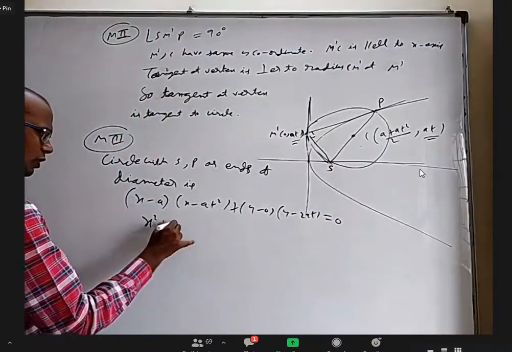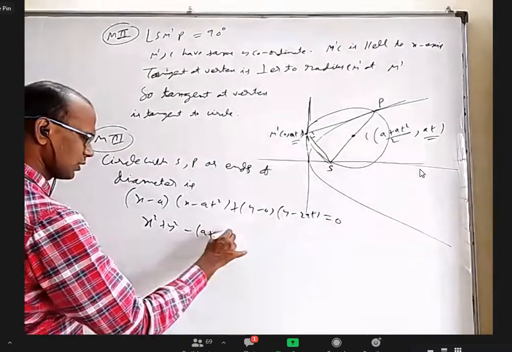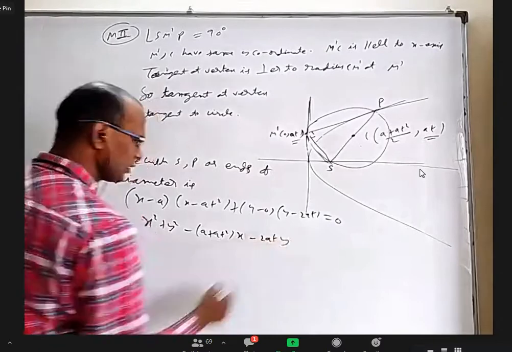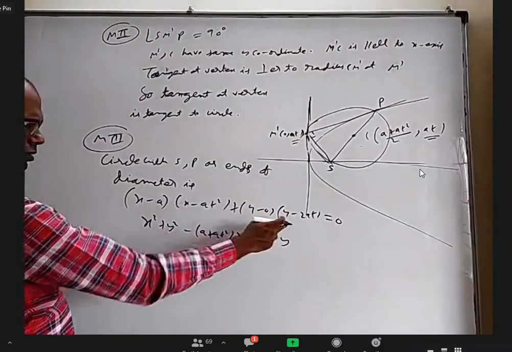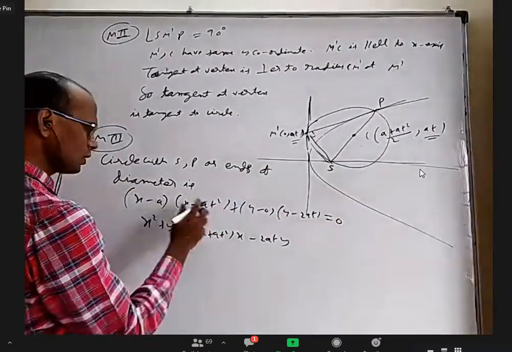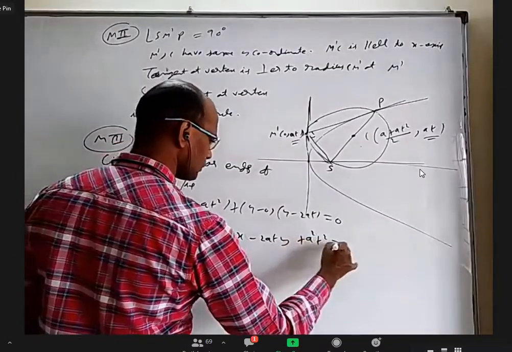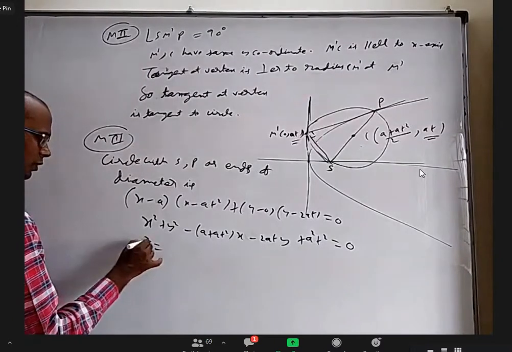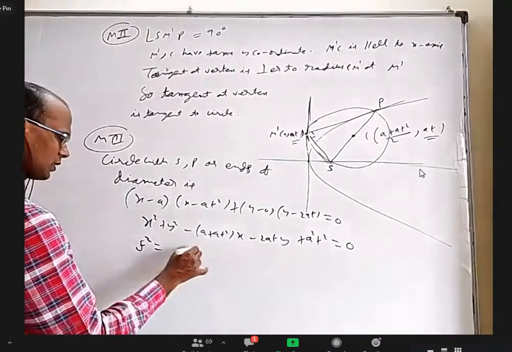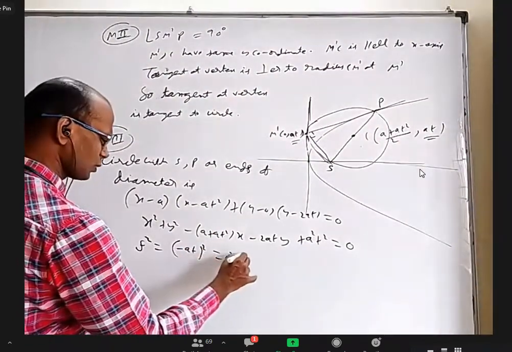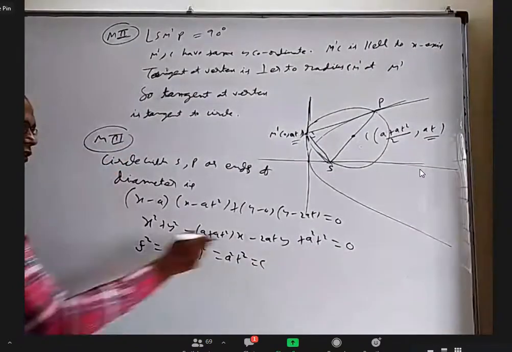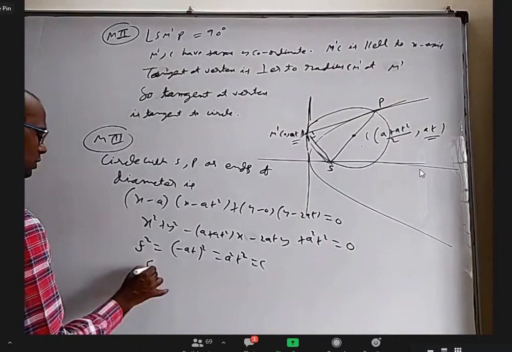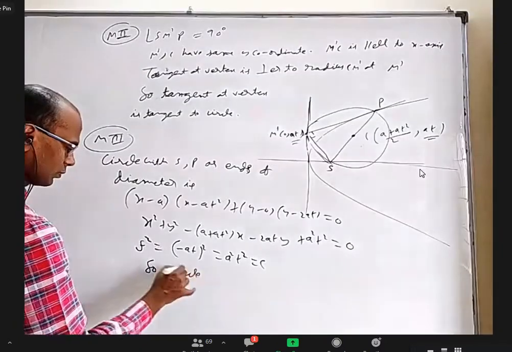That is x square plus y square minus (a plus at square) into x minus 2aty, and the constant is not there, and here a square t square. You can see f square equal to c. What is f square here? Minus at whole square, which is a square t square, which is equal to c. If f square equals c, that circle touches the y-axis, right? Okay, so the circle touches the y-axis. You can see that also.